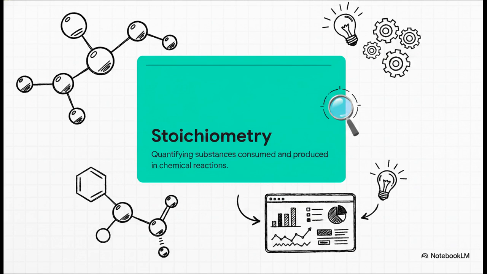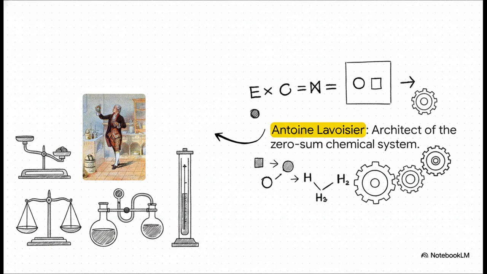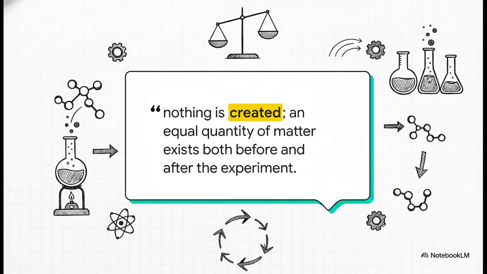The underlying framework for all this elemental measuring was architected back in the late 1700s by a French nobleman and scientist named Antoine Lavoisier. He fundamentally shifted chemistry from just qualitative observation to rigorous, hard quantitative measurement. Basically, he is the original system admin of the chemical world, defining the unbreakable logic that governs how our physical environment operates. Lavoisier famously stated, "Nothing is created, an equal quantity of matter exists both before and after the experiment."